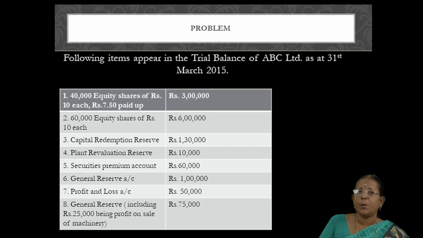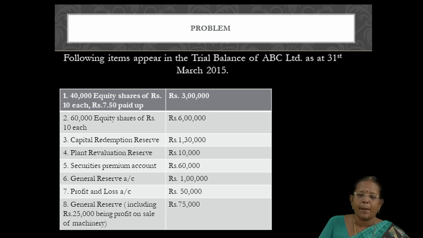Actually, in this problem, it is not mentioned as partly paid up or fully paid up. But we should understand by reading the term rupees 7.50 paid up. Out of 10 rupees, rupees 7.50 paid up. That is why it is partly paid up. But in the second case, equity shares of rupees 10 each, the full amount is paid. 60,000 into rupees 10, 6 lakhs.